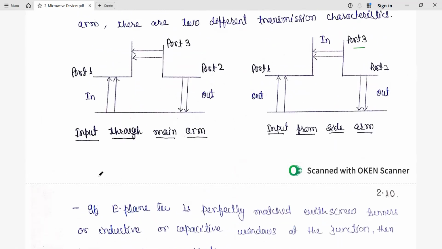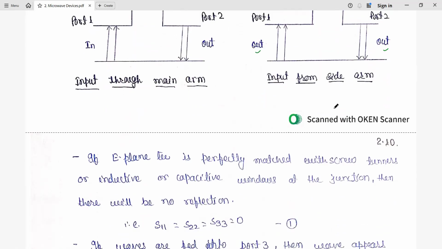Here you will see that input is given at port 1. It is going to emerge through port 2 and port 3, and at port 2 it is out of phase. And if it is given at port 3, it is going to emerge from port 1 and port 2 both, out of phase but with the same magnitude. Input given at port 3 is obtained at port 1 as well as port 2, same magnitude but opposite in phase.